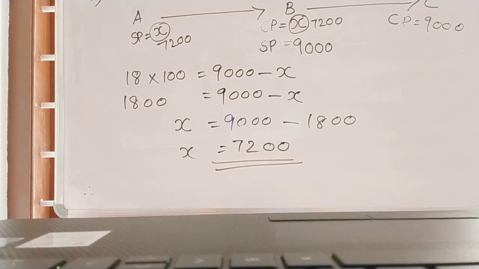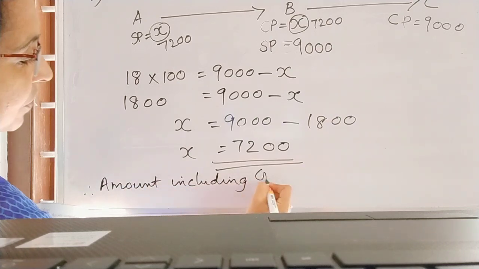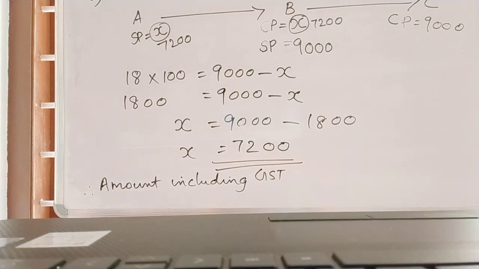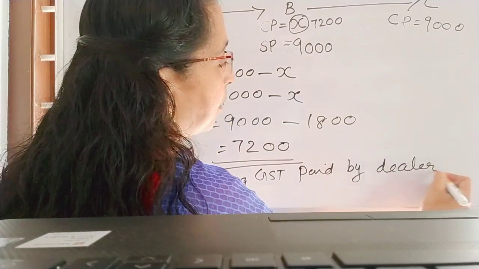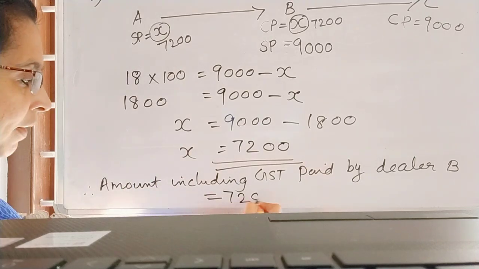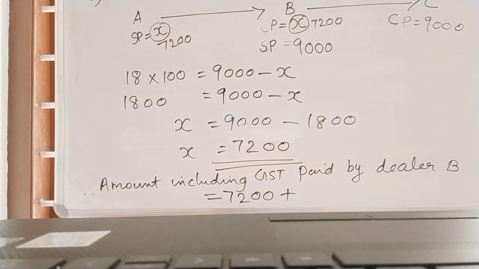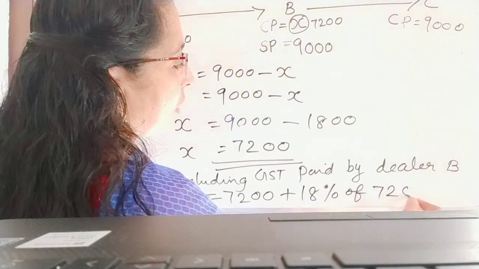Amount including GST, inclusive of GST means including. Amount including GST paid by dealer B is equal to 7200 plus GST, which is 18% of 7200.